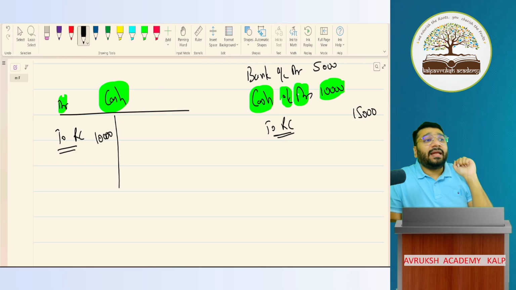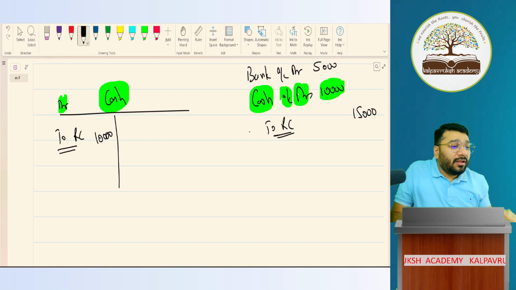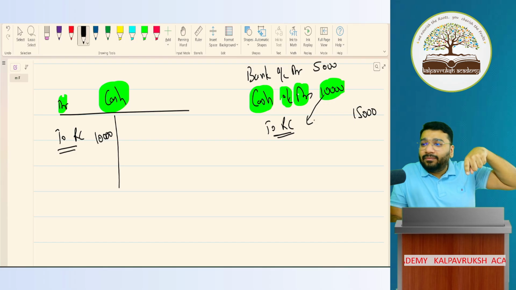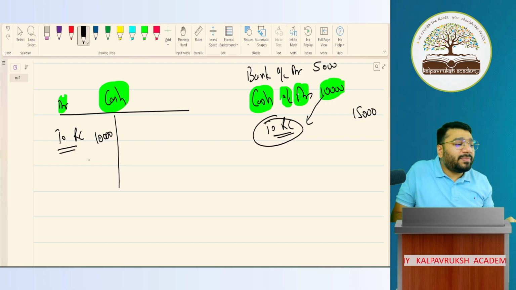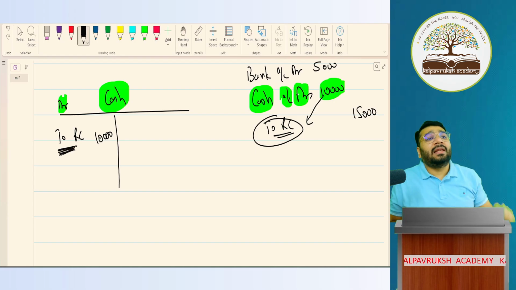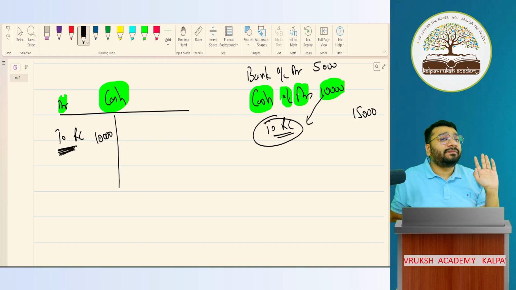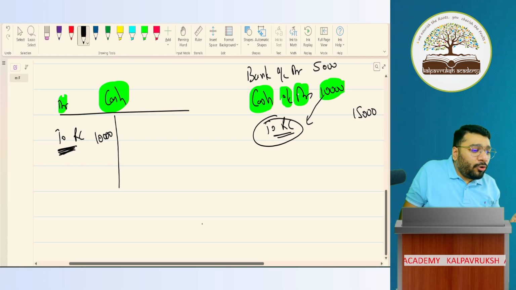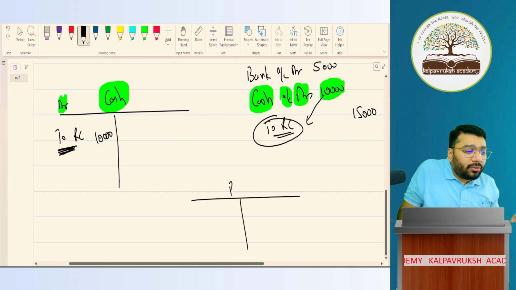Now I have to record something in the description. So what will I record in the description? Whoever is the opposite partner of this 10,000. Debit's opposite partner is credit. So who's there in credit? Ram's capital. So we'll record To Ram's Capital in credit as the description. Got it, not got it? So likewise, if I go to the bank account, how will I do the posting?